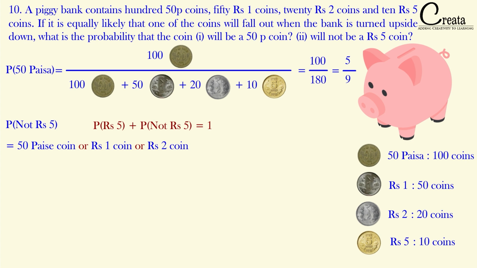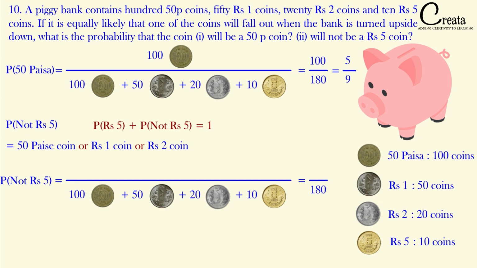So let's try this. In the denominator, again the total 180 coins will be there, and in the numerator it will be 50 paisa coins, rupees 1 coins, and rupees 2 coins. That will be 100 50 paisa, 50 rupees 1 coin, and 20 rupees 2 coin. So we got the addition as 170 and we got 180 in the denominator. Our answer is 17 by 18.